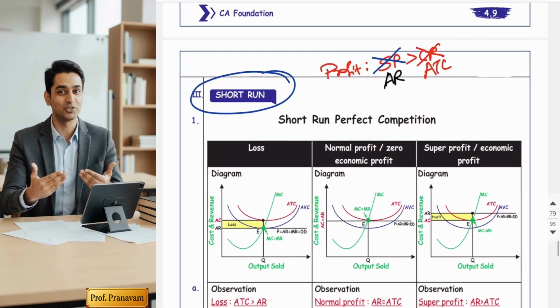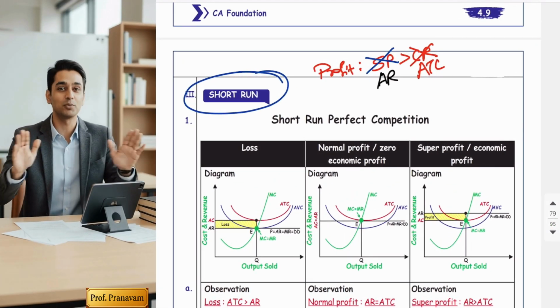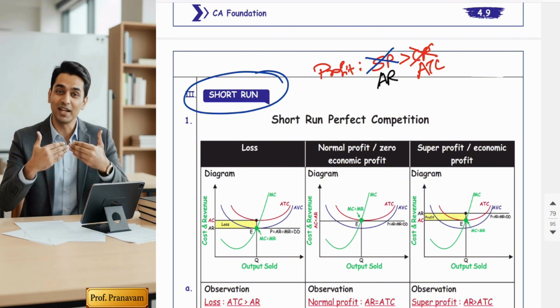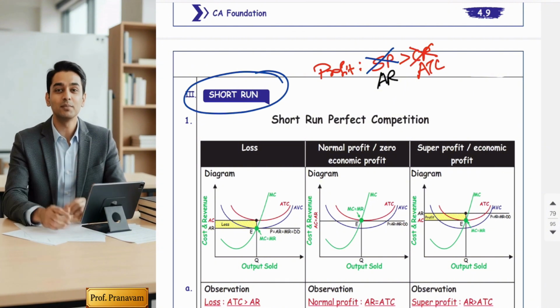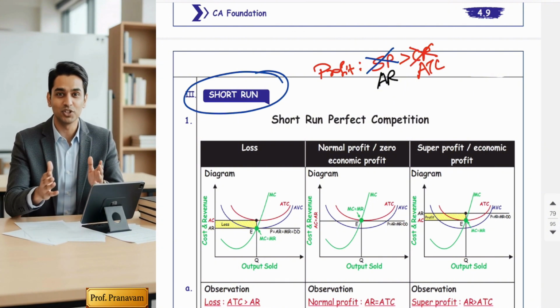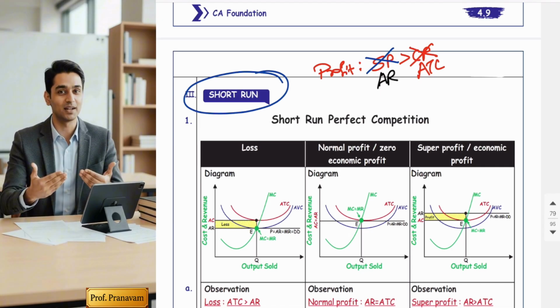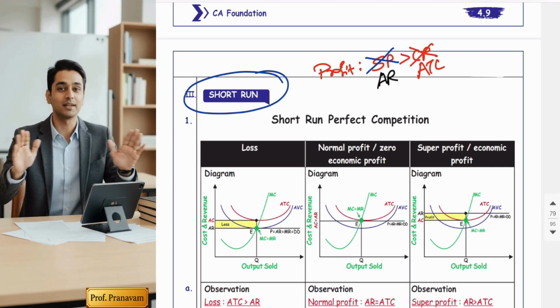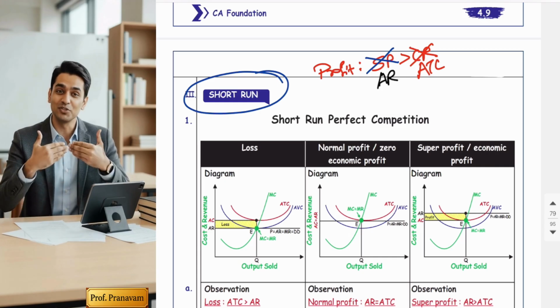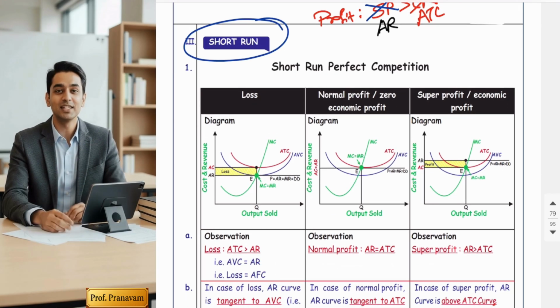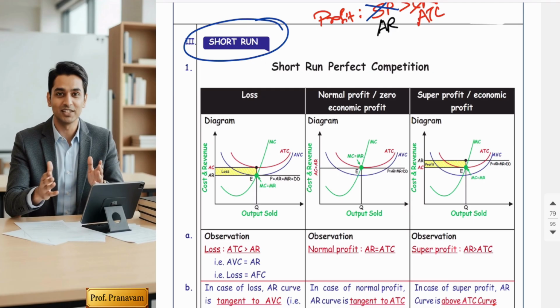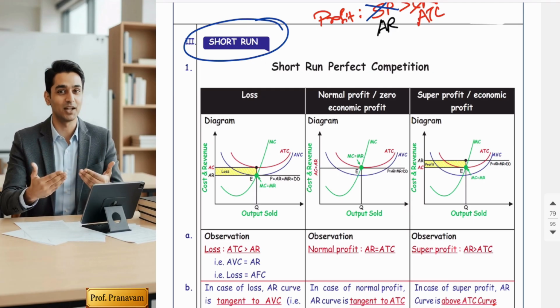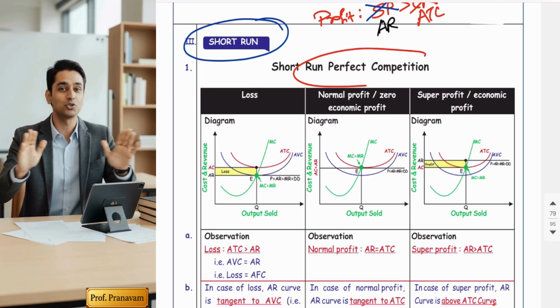So when you merge the revenue curve and cost curves, the difference between the revenue curve and ATC will indicate the profits and losses. So hope you got the basics of how these diagrams have been made. Okay, so finally let's start with the first topic, short run perfect competition.